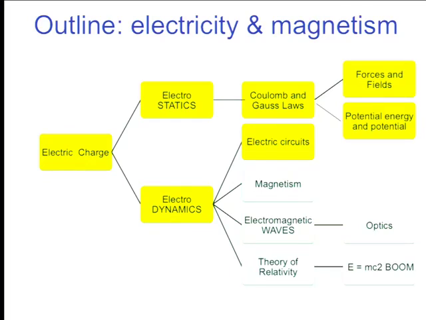Therefore, the voltage on the capacitor, let me make it colorful. The voltage on the capacitor starts out at the EMF. This one starts out at the EMF of the battery. This one rises up to the EMF of the battery. Do you see that? After a long time, charge has moved over. The voltage has built up to the point where it's equal here as here. So there's no more current flowing through here because there's no potential difference here. So the current stops. And at that point, the voltage on the capacitor is the full voltage of the battery.